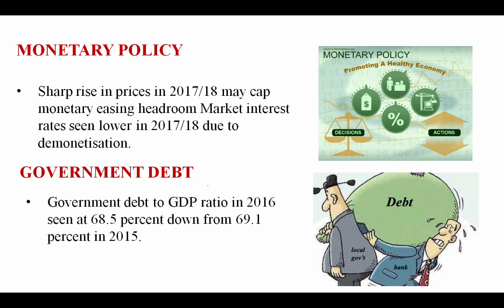Okay, now some monetary policy. Sharp rise in the prices in 17-18 may cap monetary easing. Headroom for market interest rate seen lower in 17-18 due to the demonetization. Government debt to GDP ratio seen at 68.5%, down from 69.1% in 2015. Okay, so the government debt to GDP ratio in 2015 was 69.1%, and in 2016 it lowered down to 68.5%. That is a very important thing, and you need to remember.